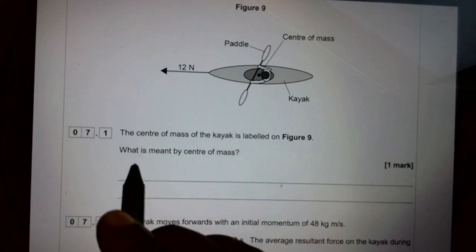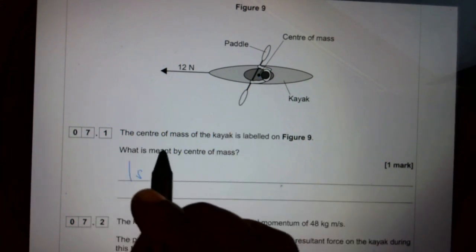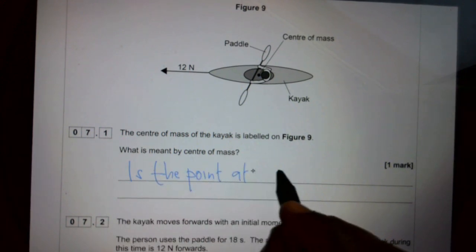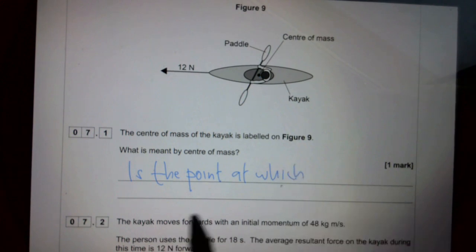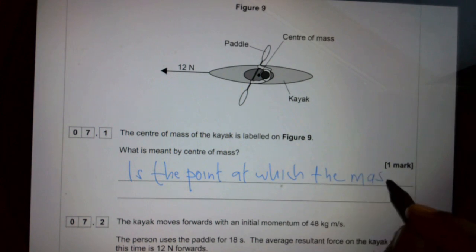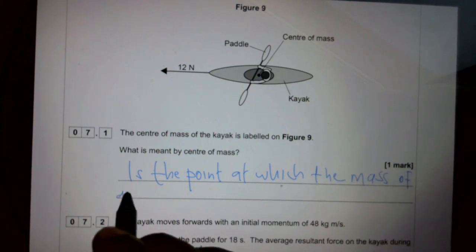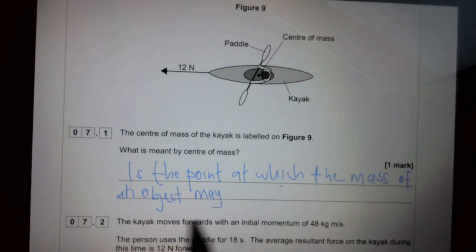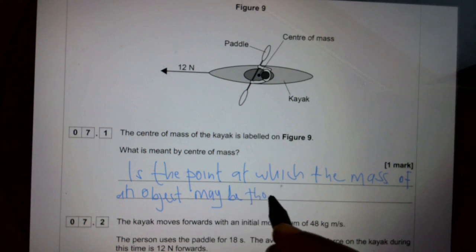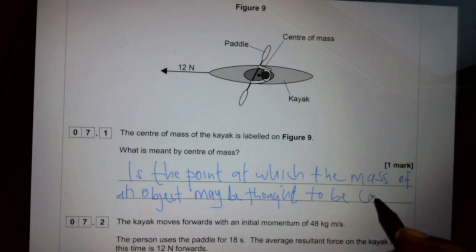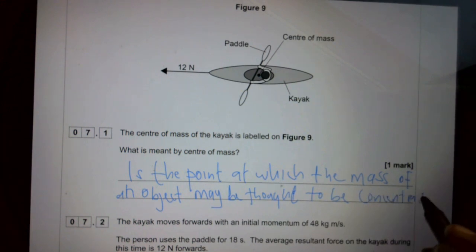at which the mass of an object may be thought to be concentrated. This is the definition of a center of mass.